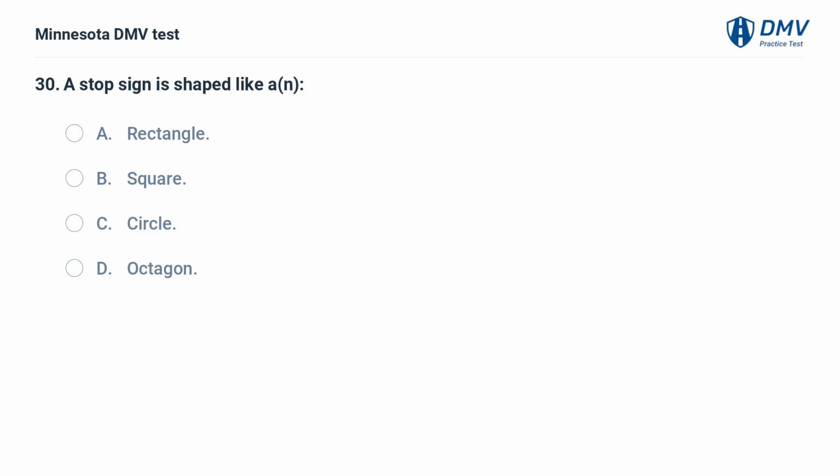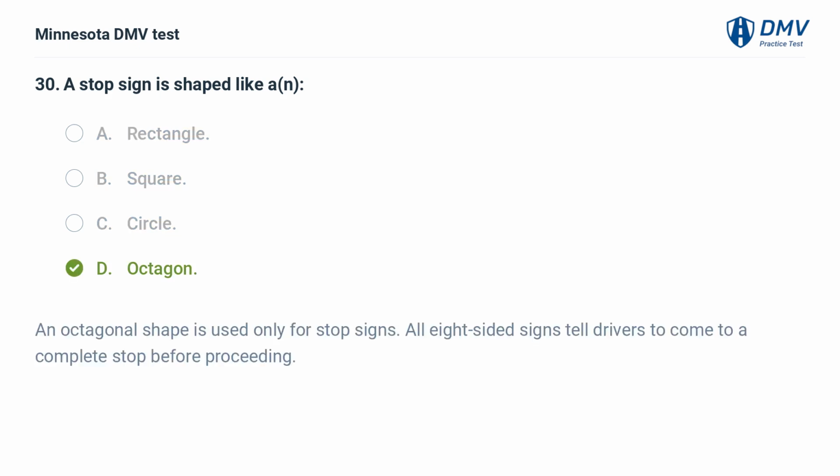A stop sign is shaped like a: A. Rectangle. B. Square. C. Circle. D. Octagon. D. Octagon. An octagonal shape is used only for stop signs. All 8-sided signs tell drivers to come to a complete stop before proceeding.